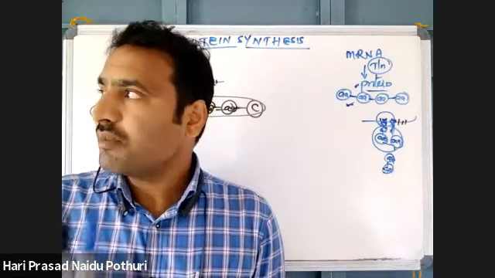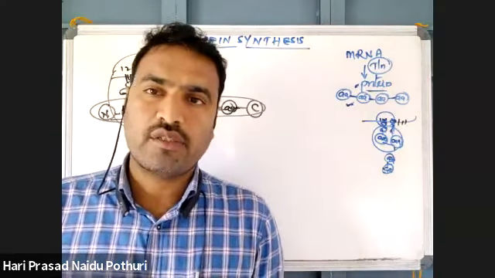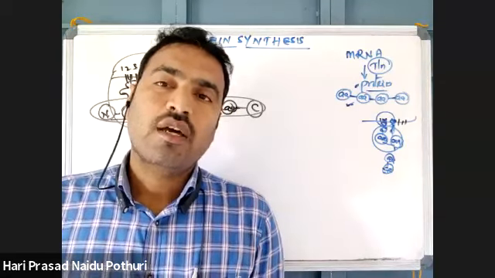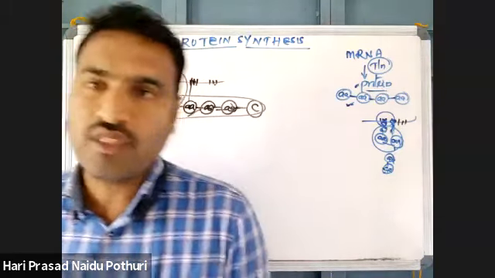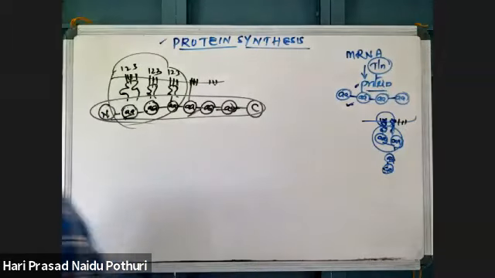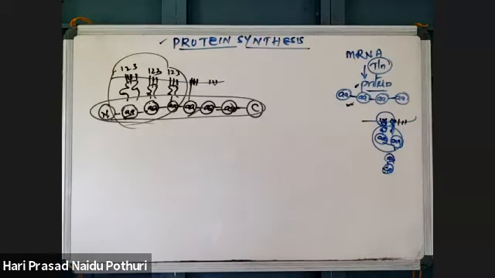Okay, like that some concepts we discussed topic wise. Ribosomes also we discussed. Prokaryotic ribosome is different, eukaryotic ribosome is different. Prokaryotic ribosome is a 70S ribosome which is made up of 50S and 30S subunits. Eukaryotic ribosome is an 80S ribosome which is made up of 60S and 40S subunits.